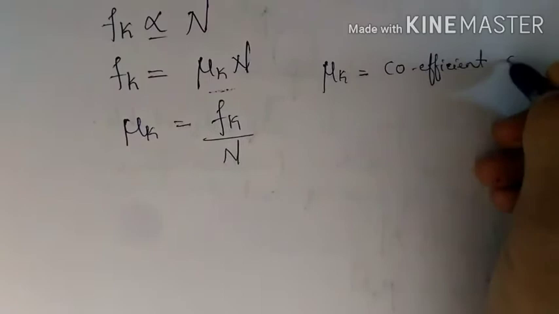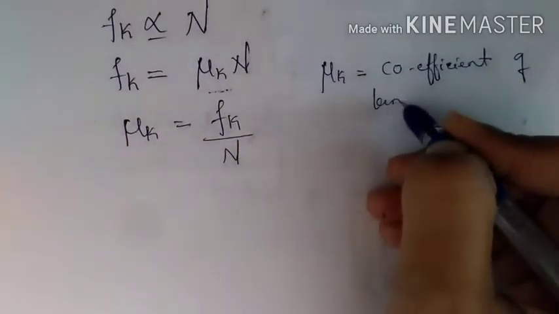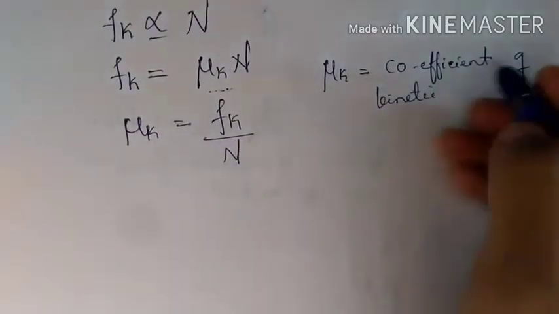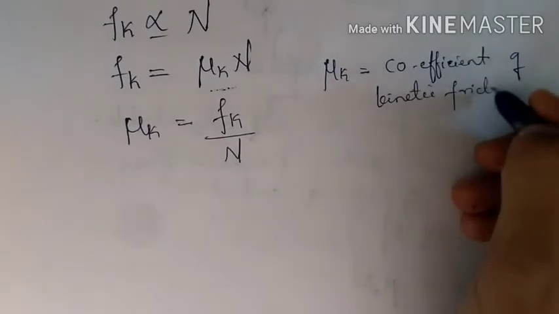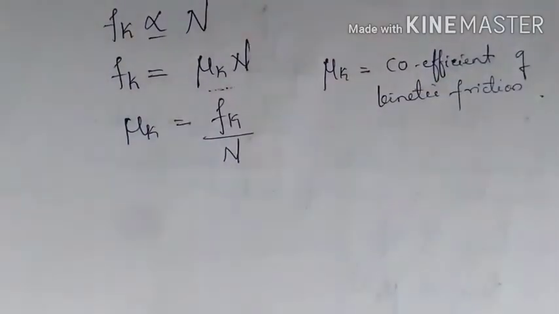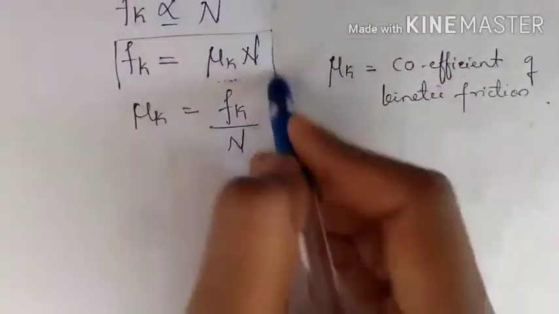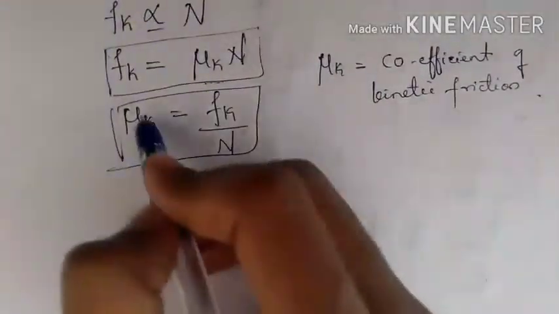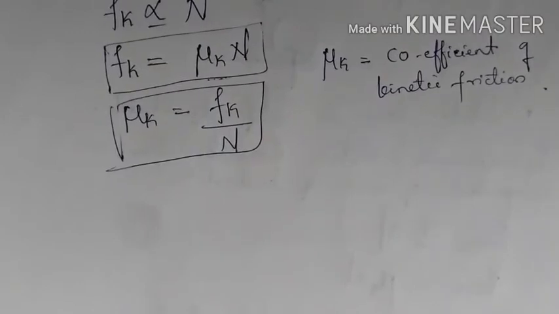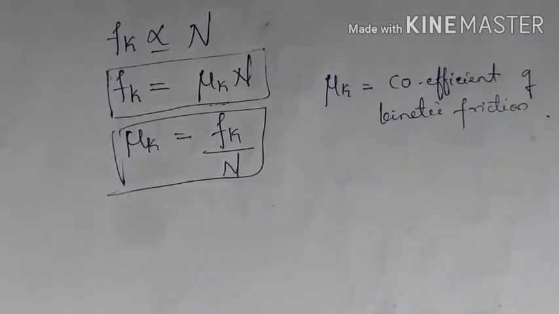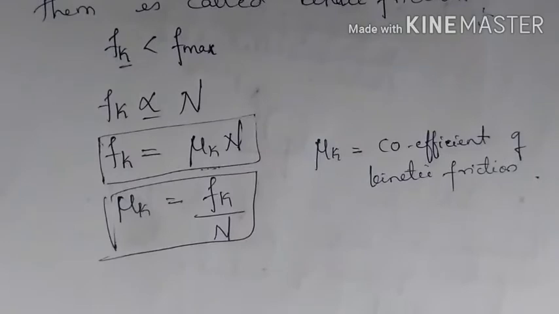COEFFICIENT, coefficient of kinetic friction. So nu k is equal to Fk by N, the coefficient of kinetic friction. So we know that Fk is less than F max.